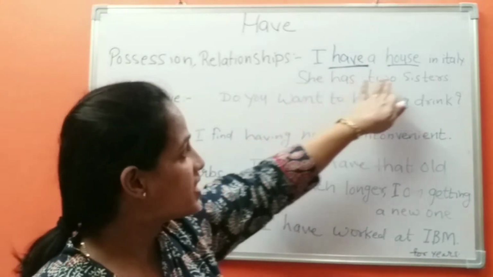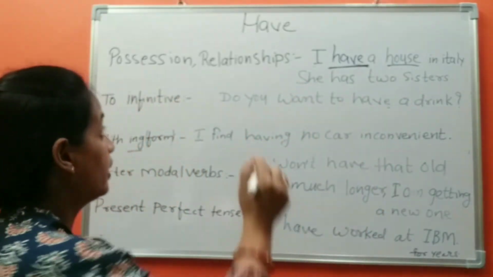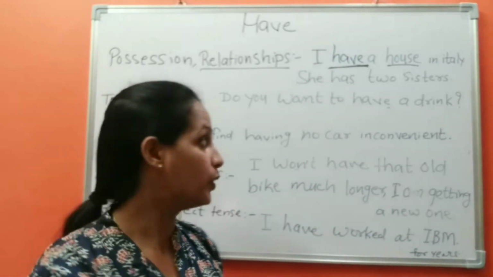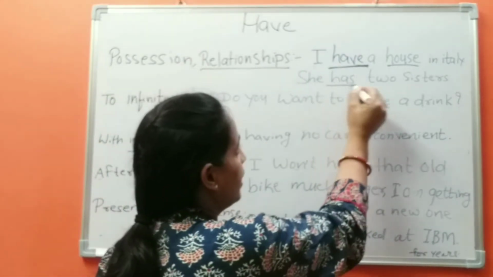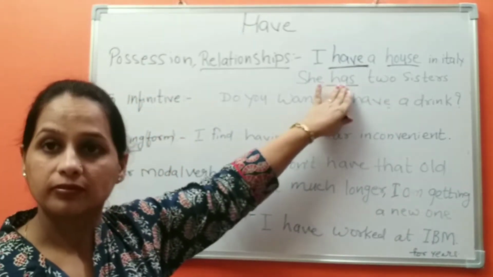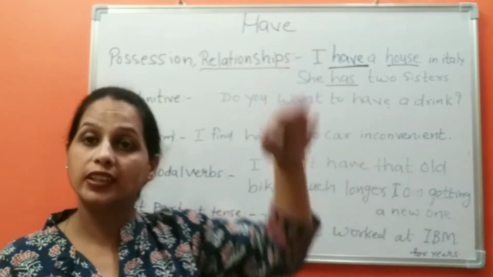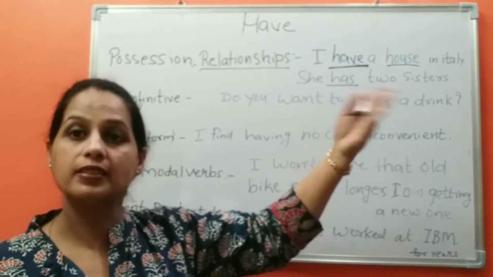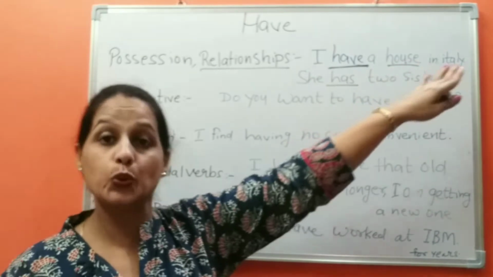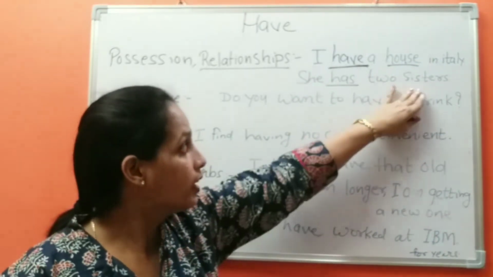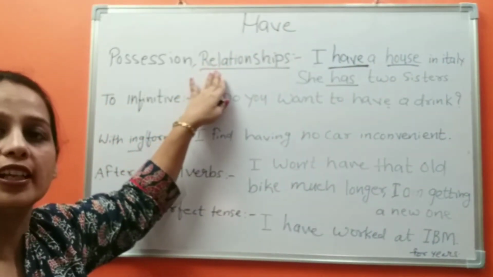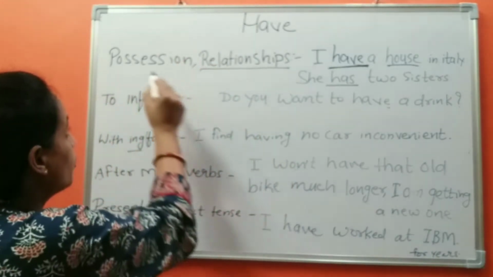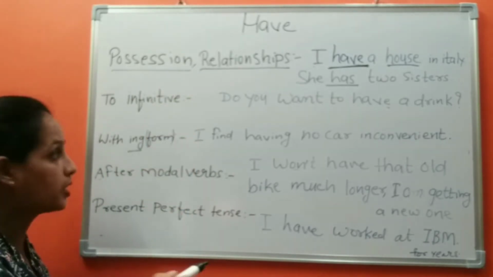Second, she has two sisters. When we talk about relationships, we can use this word. She has. Here we use the word has with the third person singular number. So here she, third person singular number, she has two sisters. So here we are talking about relationships. So we can use it when we want to talk about possession and relationships.